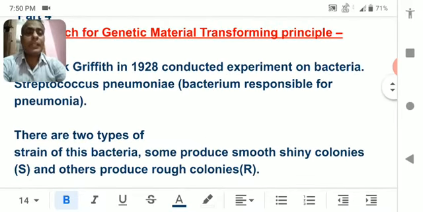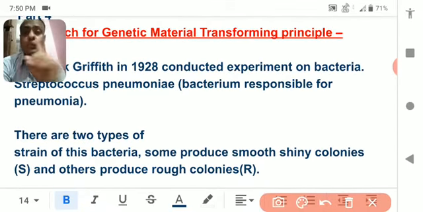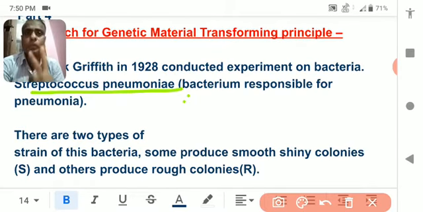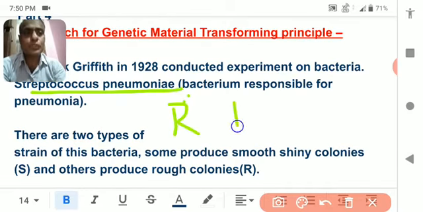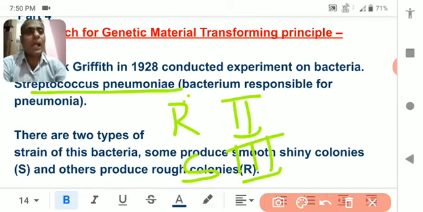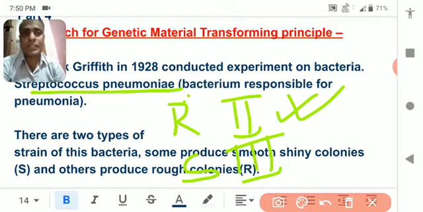He found that there are two strains, two kinds of Streptococcus pneumoniae. One is the R strain and another is the S strain. The R strain is not so dangerous. If it is injected into a mouse or rat, the rat shows some symptoms of disease, but it does not die.